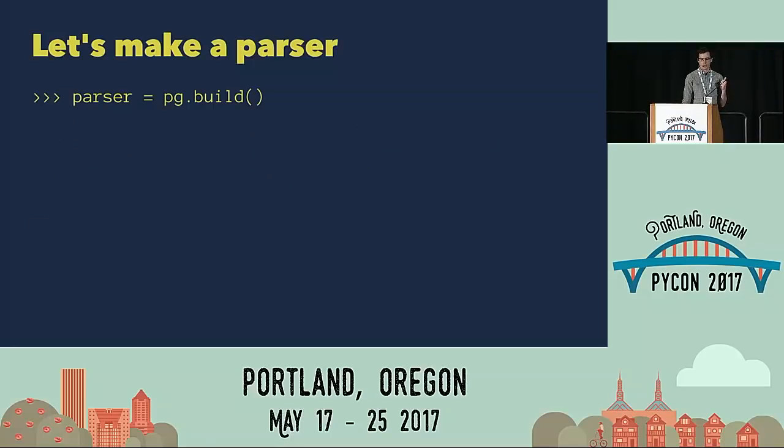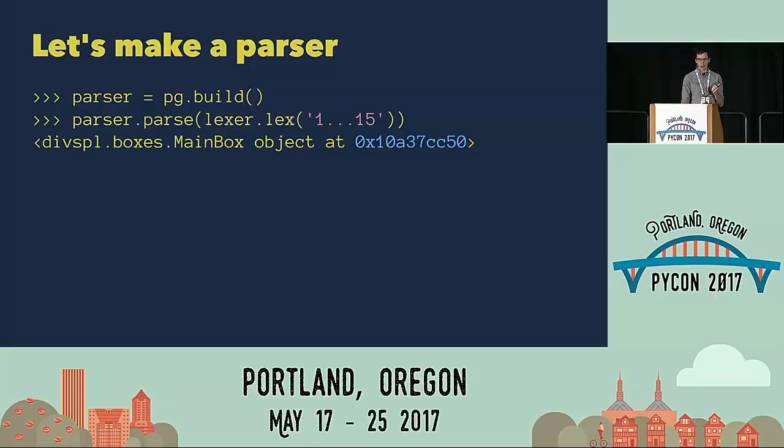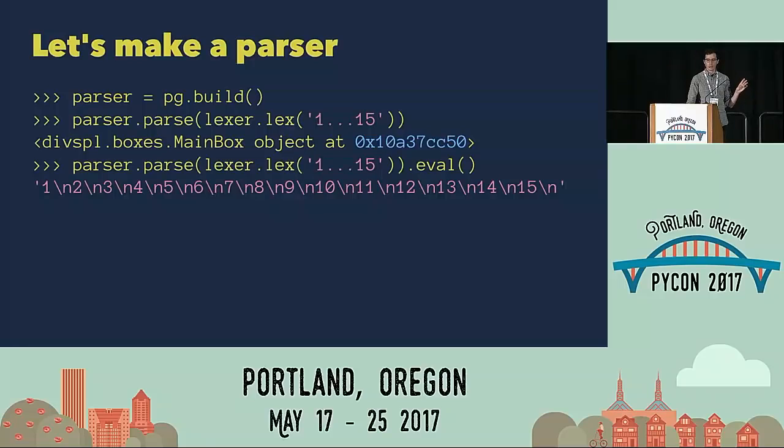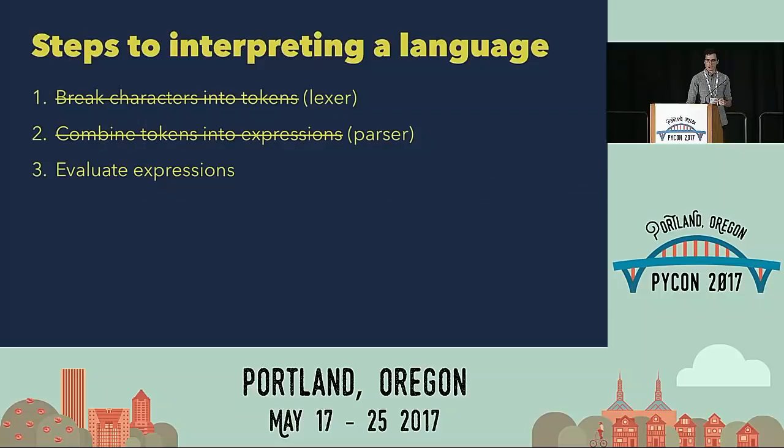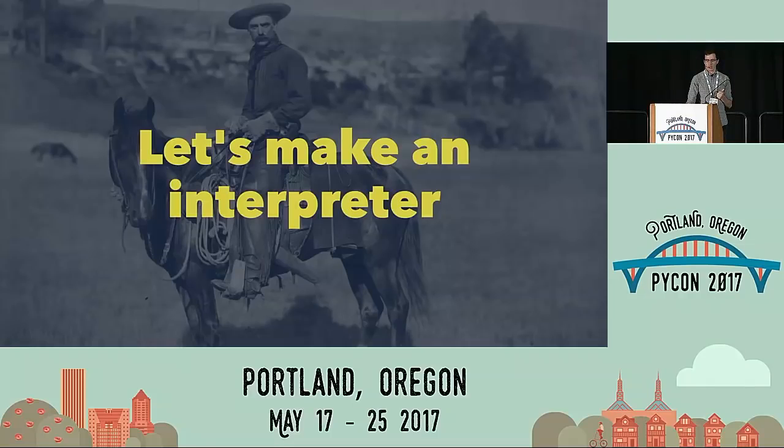Okay, so we build our parser, and what we get back is an object that we can pass the token stream from the lexer into the parser. What we get back from that is the main box, and we can call eval on it and get the string back, the goal of the whole thing. So this is combining tokens into expressions, which we'll call parsing. And the last thing to do is evaluate the expressions. So let's make an interpreter.